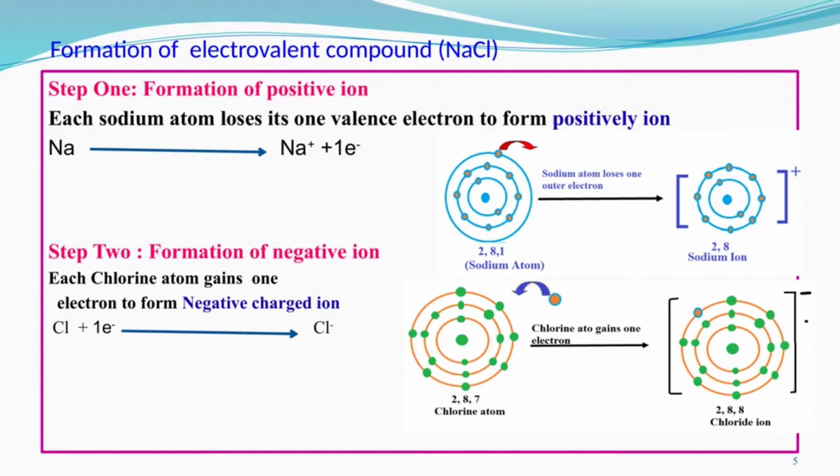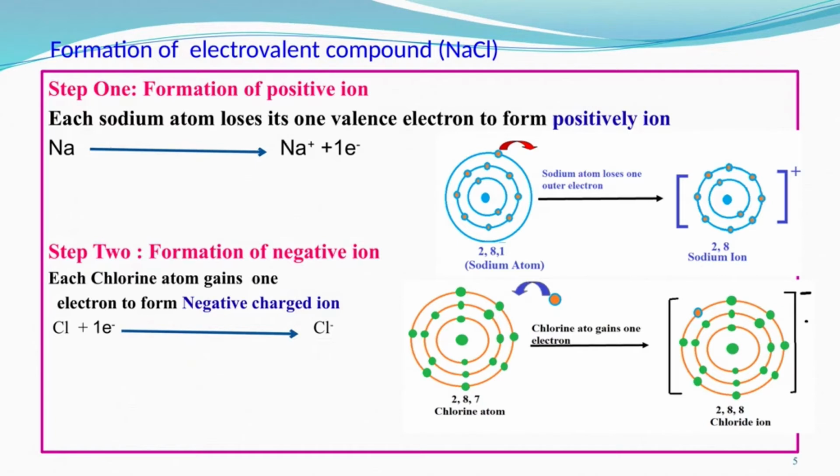Okay, so those which have electrons in the last shell as 5, 6 and 7. So in this case, chlorine. Each chlorine atom gains 1 electron to form a negatively charged ion. The 1 electron which is given by the sodium will be acquired by the chlorine. And after acquiring the 1 electron it will be negatively charged, as the number of electrons is more than the number of protons in the nucleus of the chlorine atom.